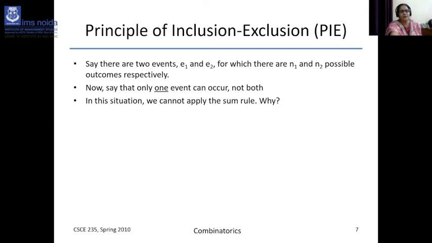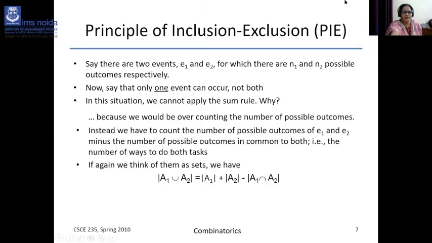So we can say that only one event can occur, not both. Then in this situation, we can apply the sum rule because two events are there, and we can formulate it like this. The basic problem of union rule. Union rule means what? A1 union A2.